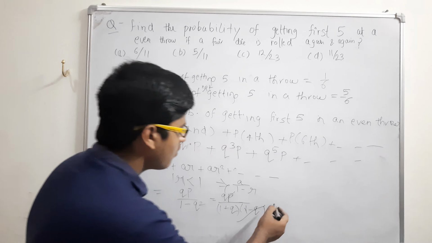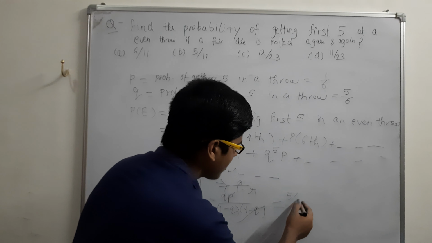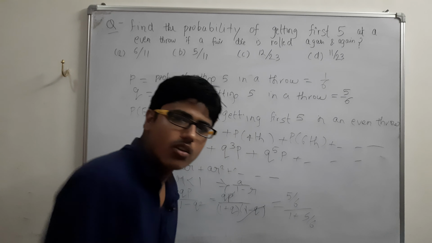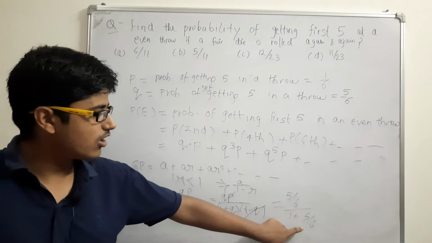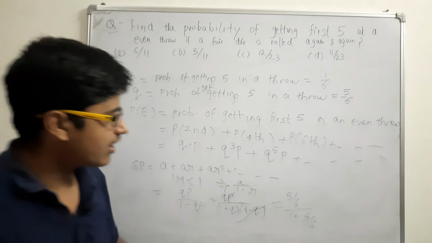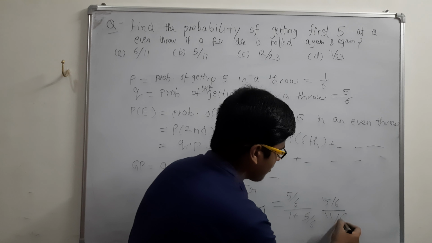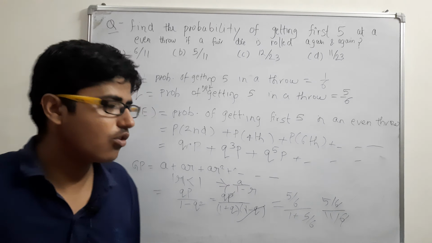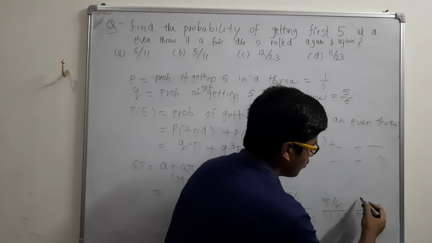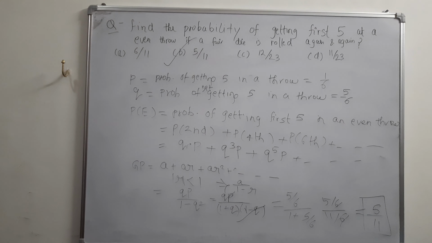So what is Q? 5 upon 6 upon 1 plus 5 upon 6. Quite simple. What is the denominator? 6 plus 5 upon 6, that is 11 upon 6. And what is the numerator? 5 upon 6. The 6 and 6 will get cancelled out and we will get 5 upon 11 as our answer. Do we have this as an option? Yes, we do. So we got this.